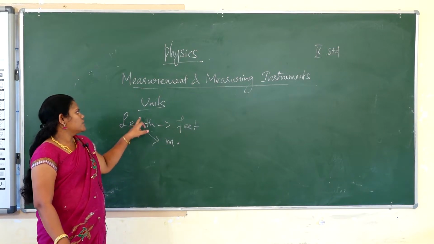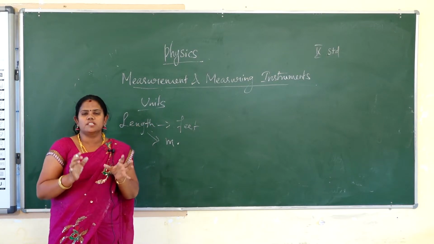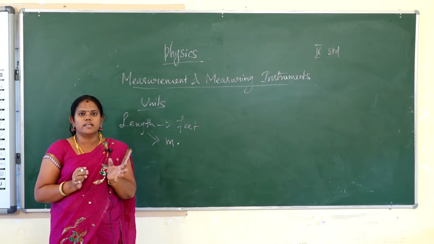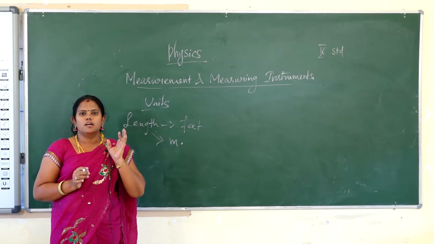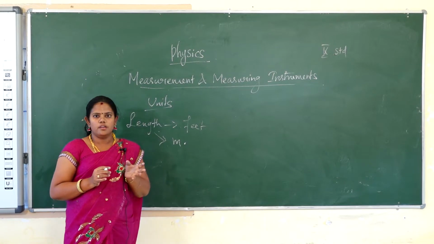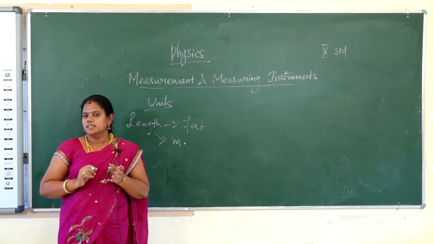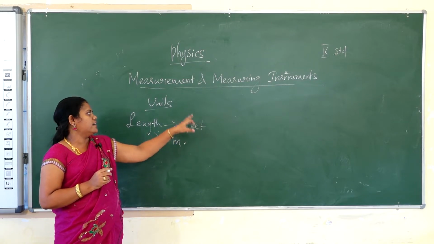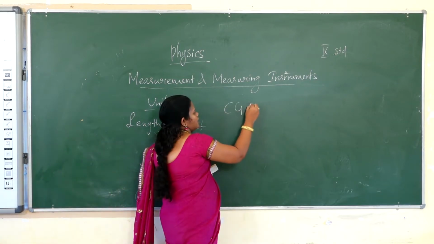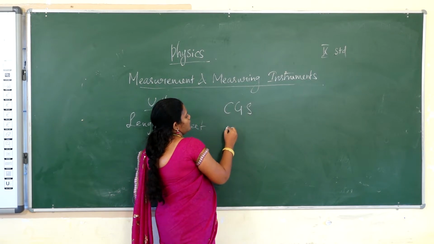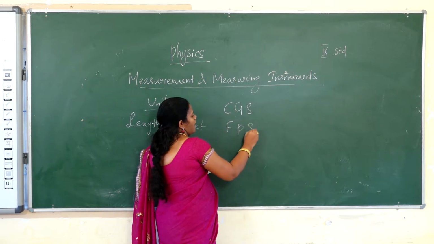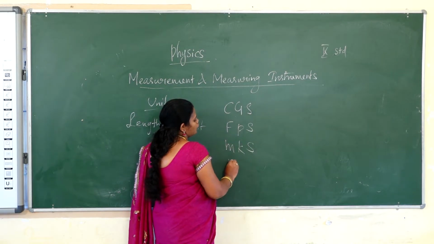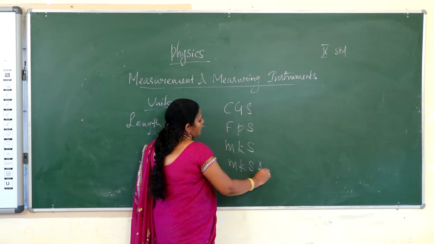Some basic units are followed all over the world. In ancient times, we followed 3 or 4 systems of units. What are they? Do you know about it? Okay, you have to note down, and then I will tell the various systems of units: CGS, the second one is FPS, the third one is MKS, and the fourth one is MKSA, and SI.